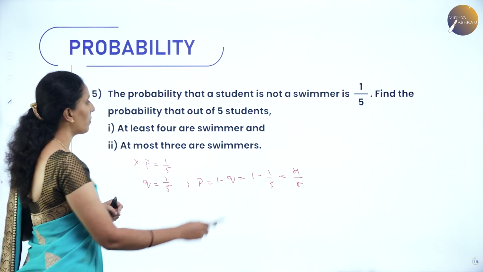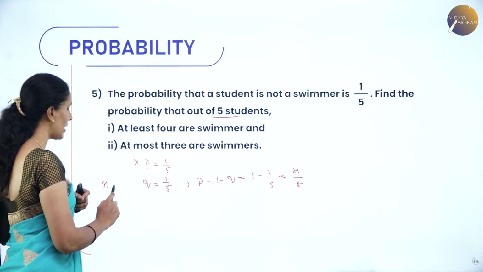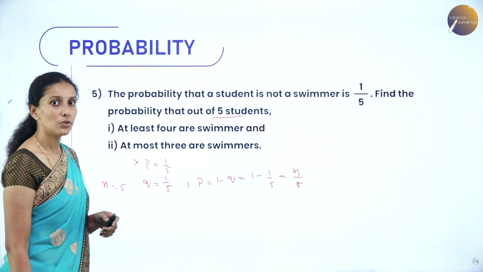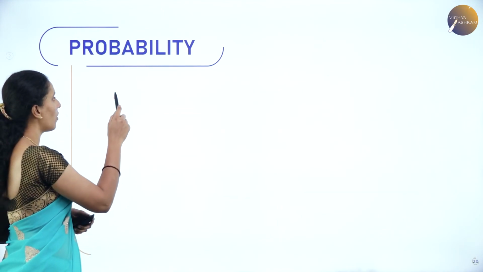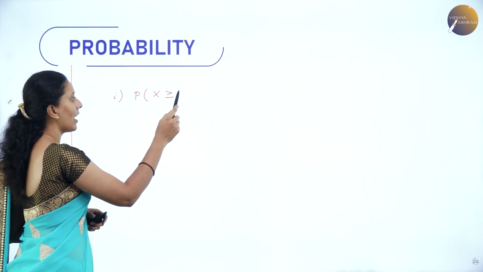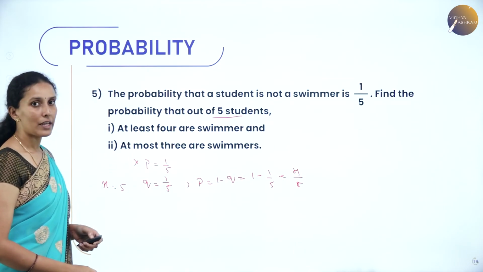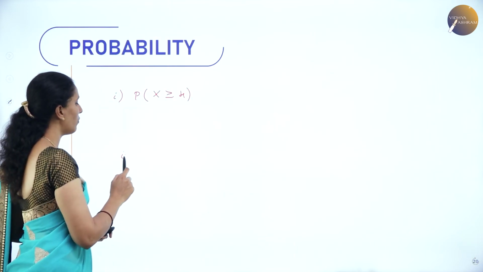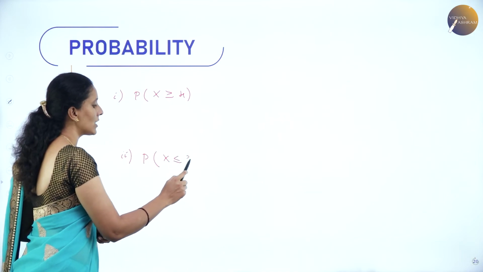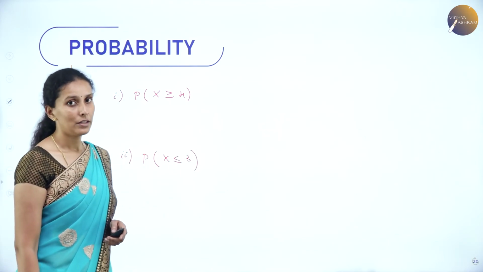Now we need to find the probability out of 5 students. So therefore we have 5 trials here. We need to find out at least 4 are swimmers. So at least 4 are swimmers means we need to find out the probability of x greater than or equal to 4. Next, at most 3 are swimmers means we can take the value of x as less than or equal to 3 here.